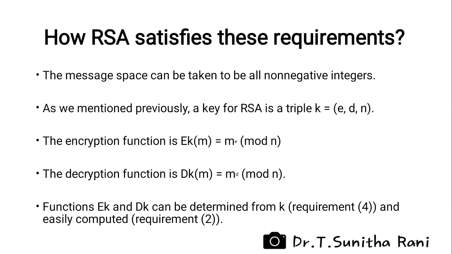All non-negative integers are considered for the message space. The key for RSA is a triple K equal to E, D, N. The encryption function is EK of M equal to M to the power E mod N, where we break M into blocks if M is greater than or equal to N. The decryption function is DK of M equal to M to the power D mod N. Again, M can be broken into blocks if needed. Functions EK and DK can be determined from K and are easy to compute, which shows that requirements 4 and 2 are satisfied.